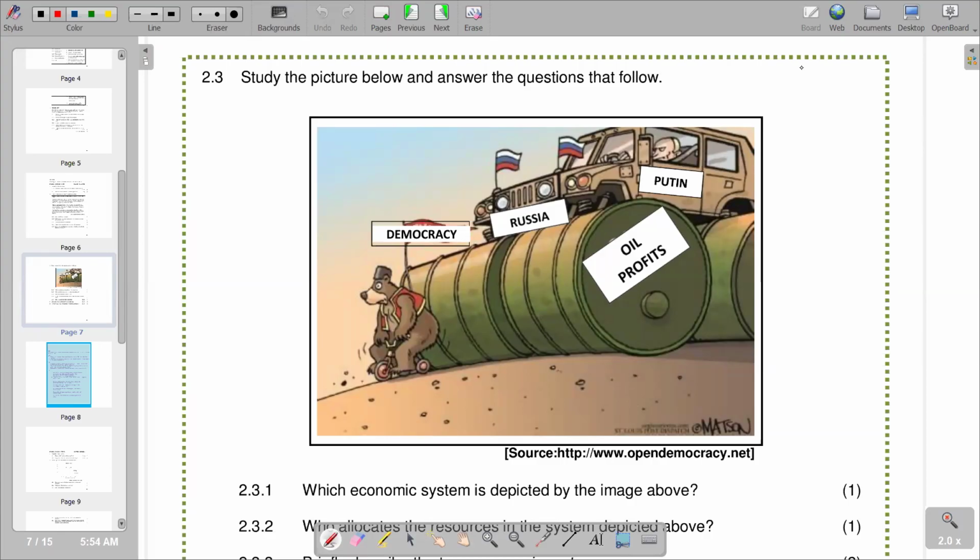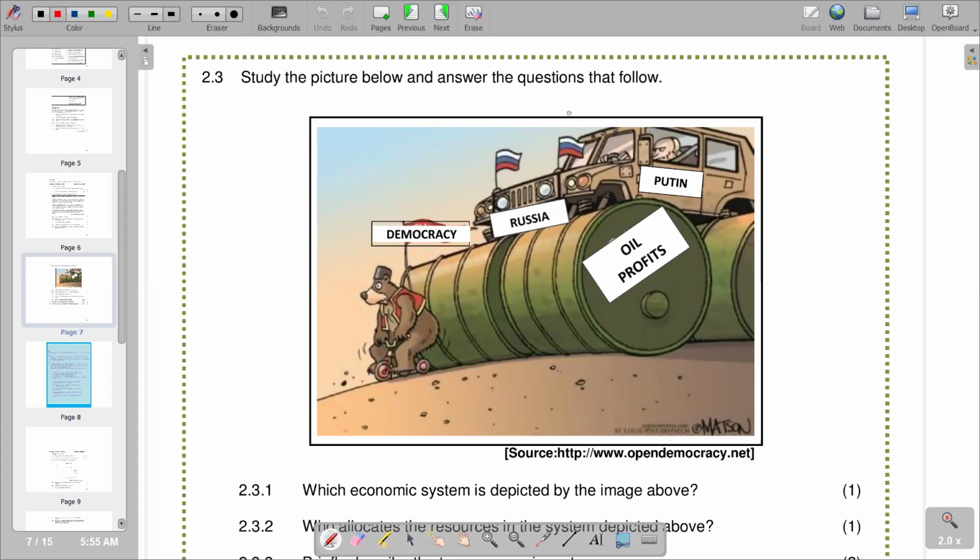In this video, we want to look at a question from the paper one, past exam paper. So we're going to look at question 2.3 in particular, and we are going to look at a question on economic systems. So we are going to start with 2.3, which means study the picture below and answer the questions that follow.